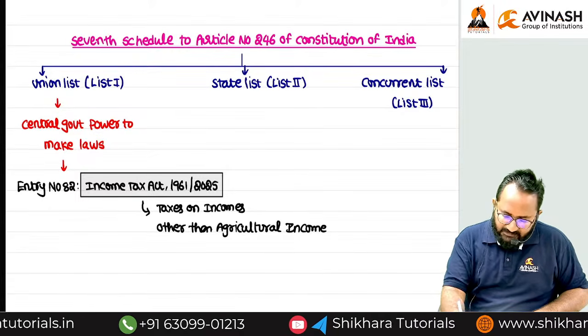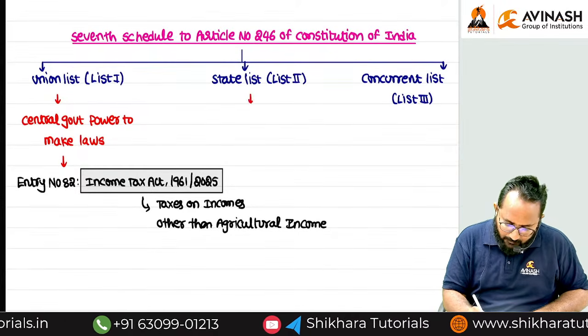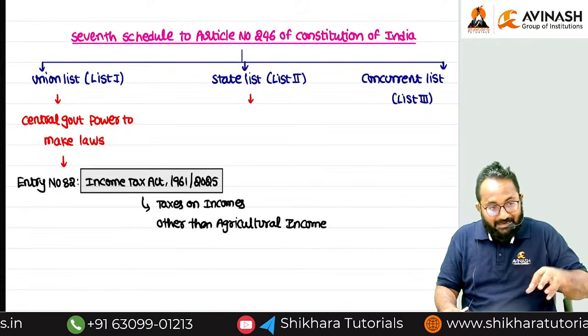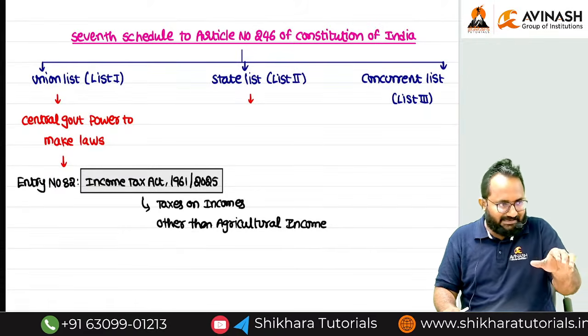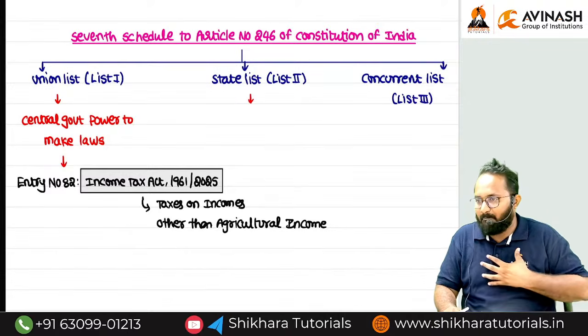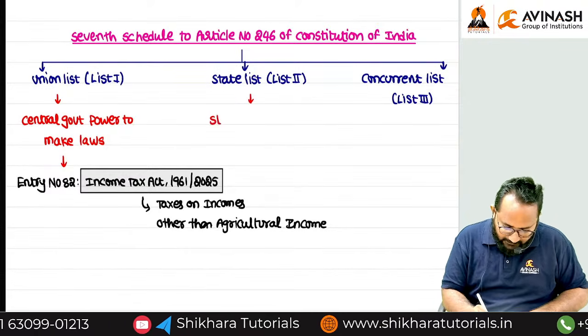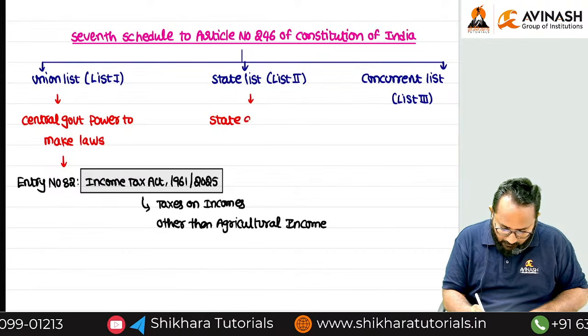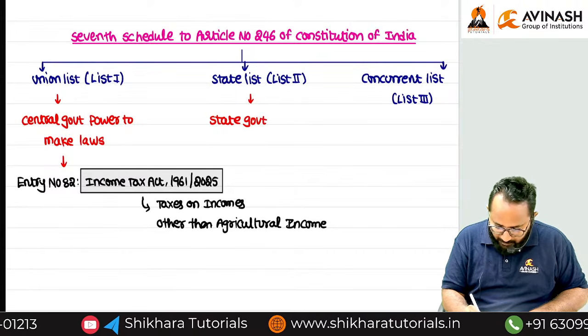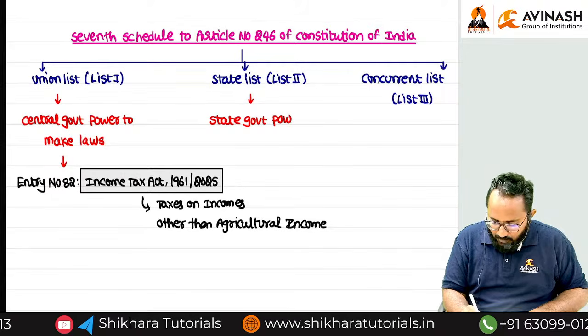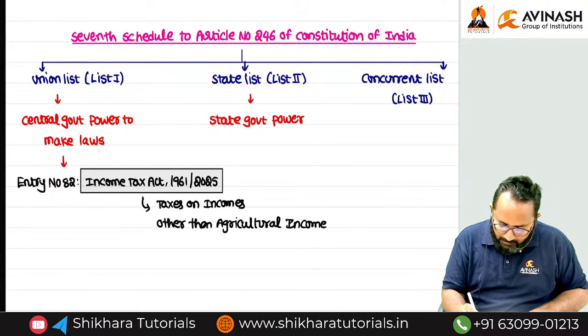So coming to the second list, the state list, whatever laws are contained in it, who has the power to frame the laws? State government. Please fill this in. State government has the power to make laws.